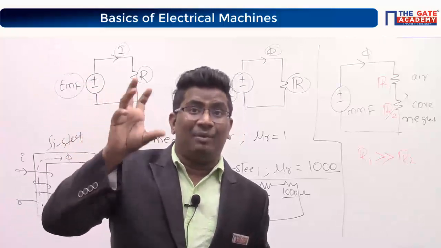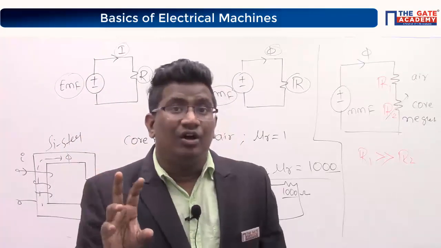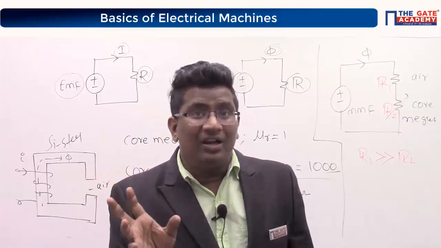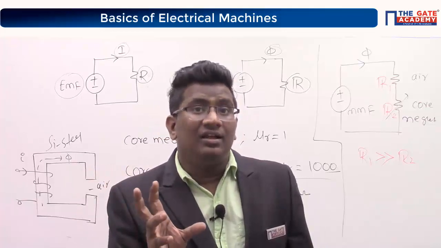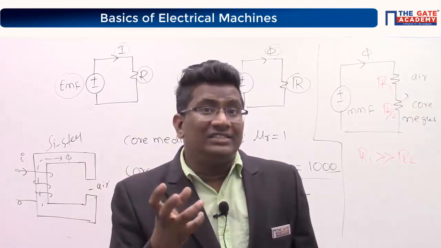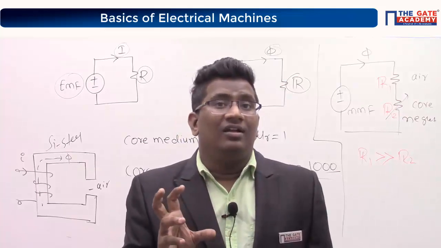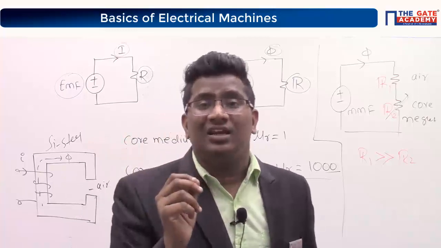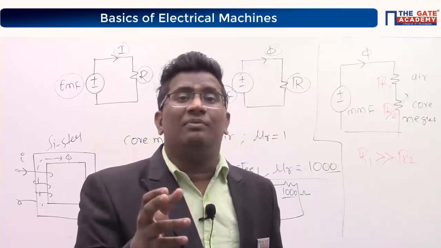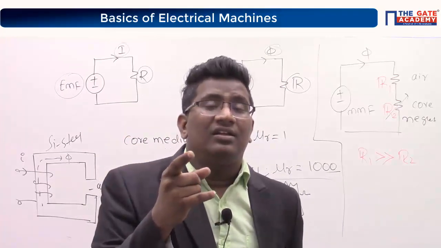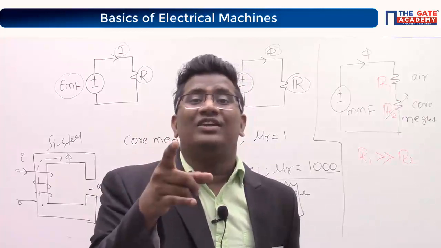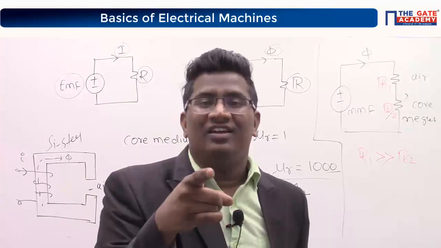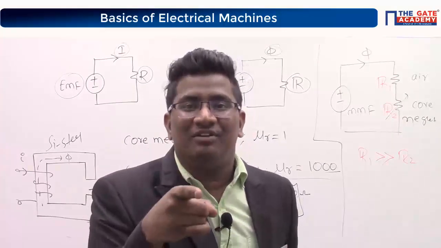Is there any MMF available on the load side? No MMF. If there is no MMF, is there any flux? No flux. No flux means, is there any induced EMF? No.